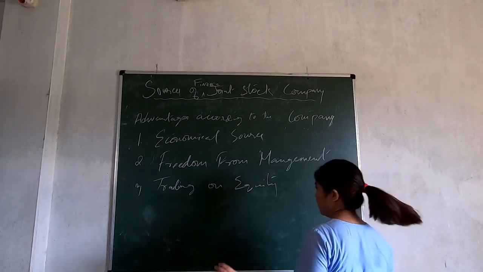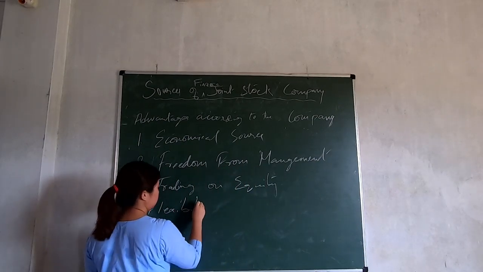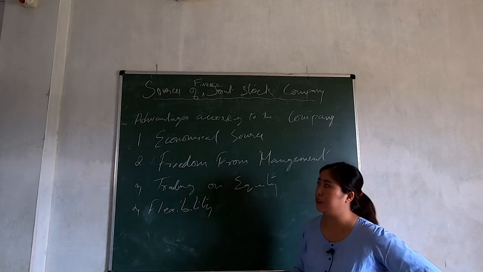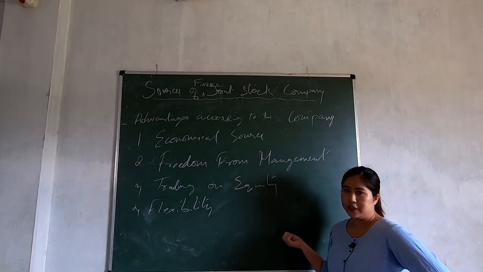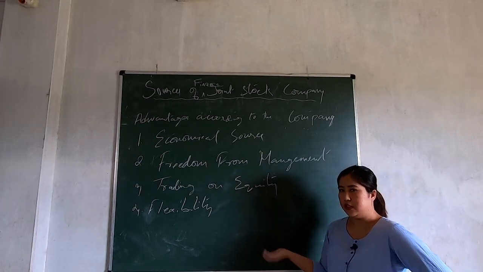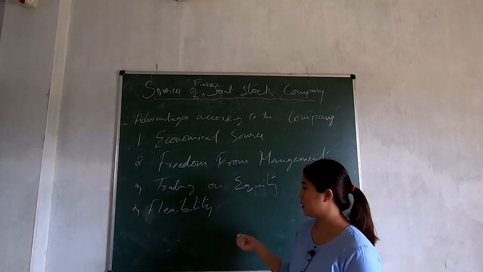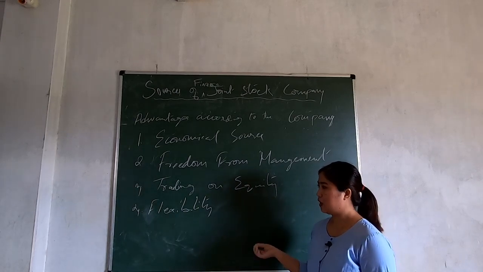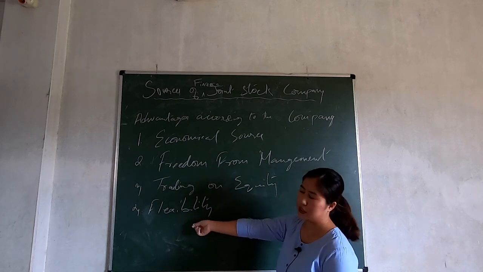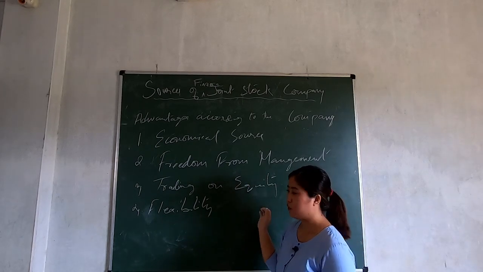Next we have flexibility. How is it flexible? Because we have already learned in the types of debenture that a debenture is to be paid after a specified time period, is it not? So when you don't need the money anymore, you can easily repay them their money. It depends on you. You can pay them before, after a specified time period, or at the time of winding up. If you don't need the money anymore, you can pay them after a specified time period, or if you don't, then you can pay at the time of winding up. Alright,